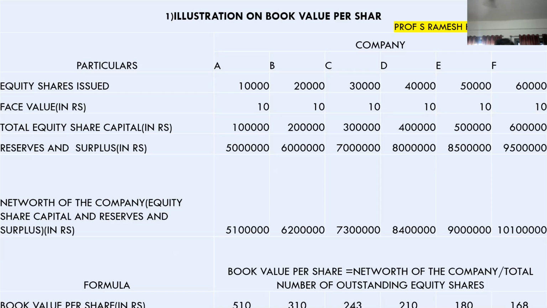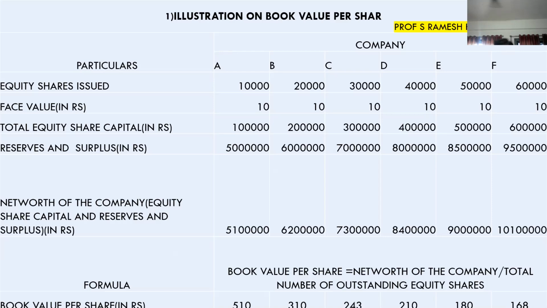Now, book value per share is nothing but, in the first video I showed you what is the net worth of the company. Equity share capital plus reserves and surplus is called as net worth of the company. Okay. So in this case, I have for all these 7 companies, if you look at the fifth row, sorry, the net worth of the company is given to you.